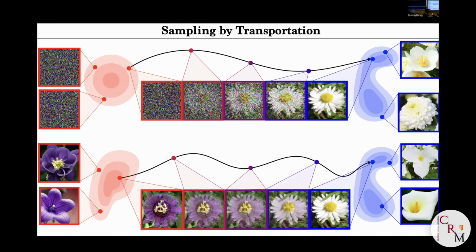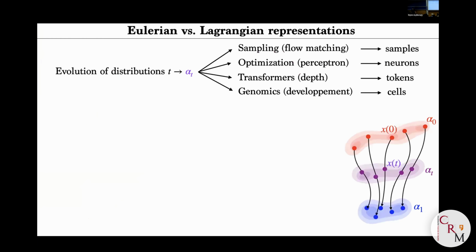Okay, so understanding a bit the geometry of this problem, what these trajectories are, what the behavior of this sampler is, is mostly open. It's a lot of interesting mathematical questions, which I'm not going to address today. The goal today is to expose a bit the framework. I will ask more questions and give answers. But more generally, the idea is to try to describe the evolution in time.